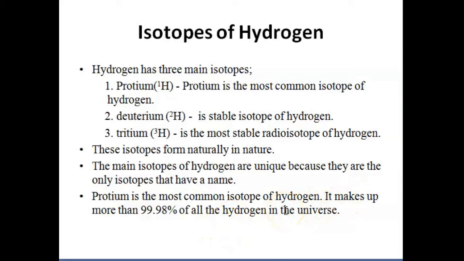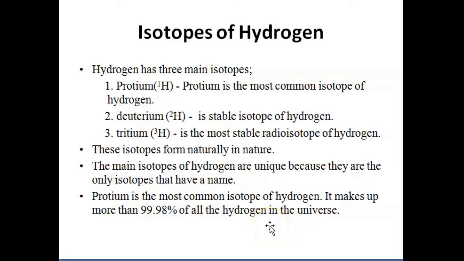That is why protium is very famous among the isotopes of hydrogen, because its composition is almost 99.98% of all the hydrogen in the universe.